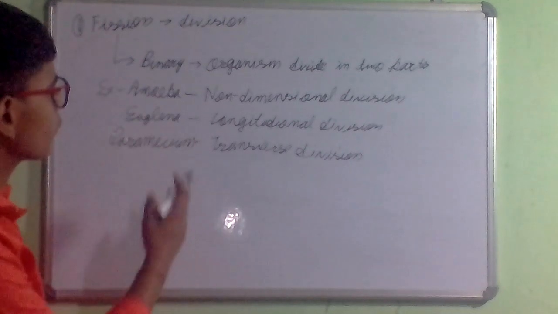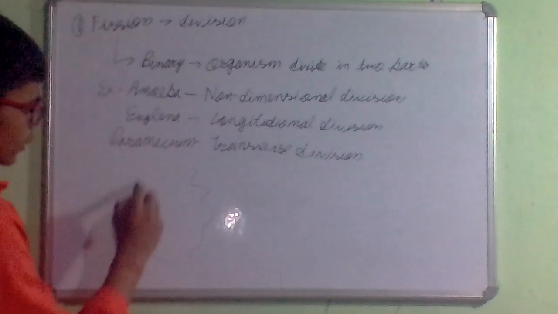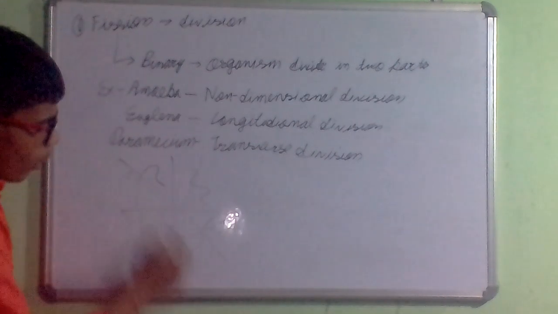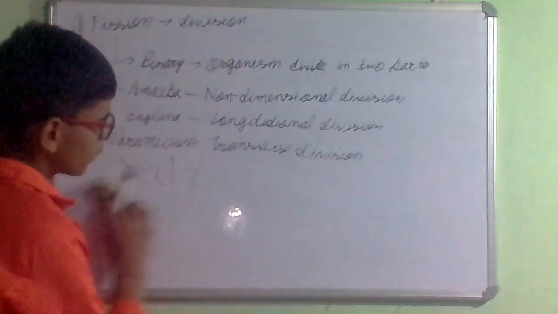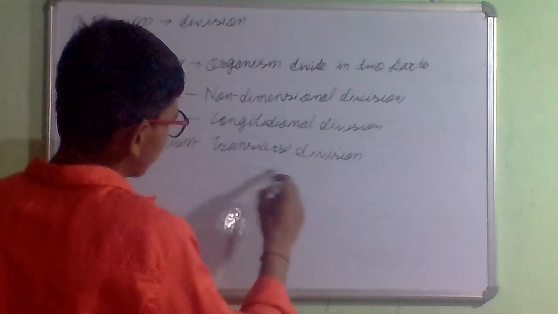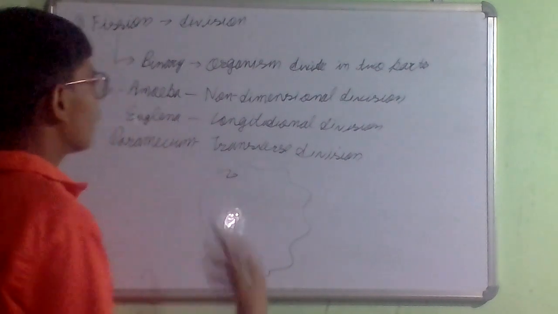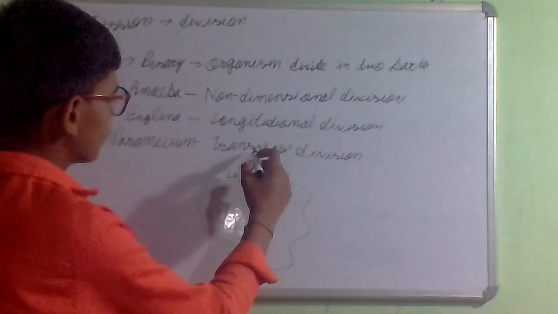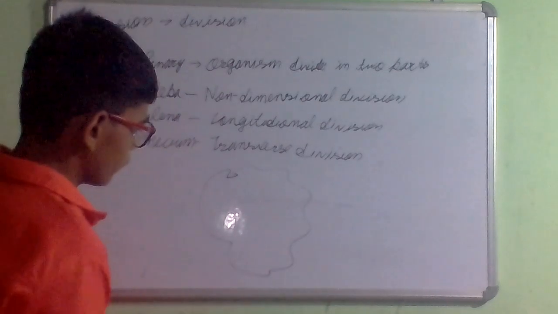Now I will tell you what non-dimensional division, longitudinal division and transverse division are. Like, this is an organism. If it divides from any part, it can divide like this however it can, then this type of division is non-dimensional, meaning no dimension. Any shape we can take, it is for your understanding.